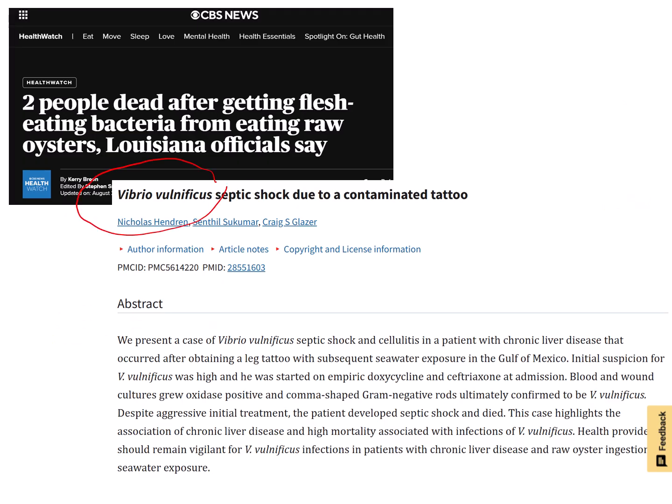Unfortunately, Vibrio vulnificus shows up in the news fairly frequently. It can cause septic shock, so you can get a blood infection if you get a new tattoo and go into the ocean or beach. It's also fairly common to see it in the news when people get sick from Vibrio vulnificus through eating raw oysters. So raw oysters can be contaminated with Vibrio.